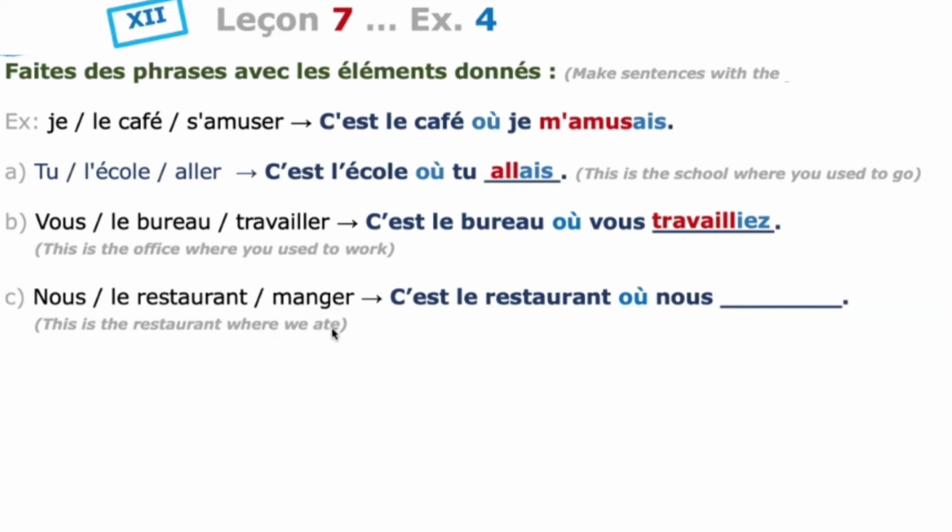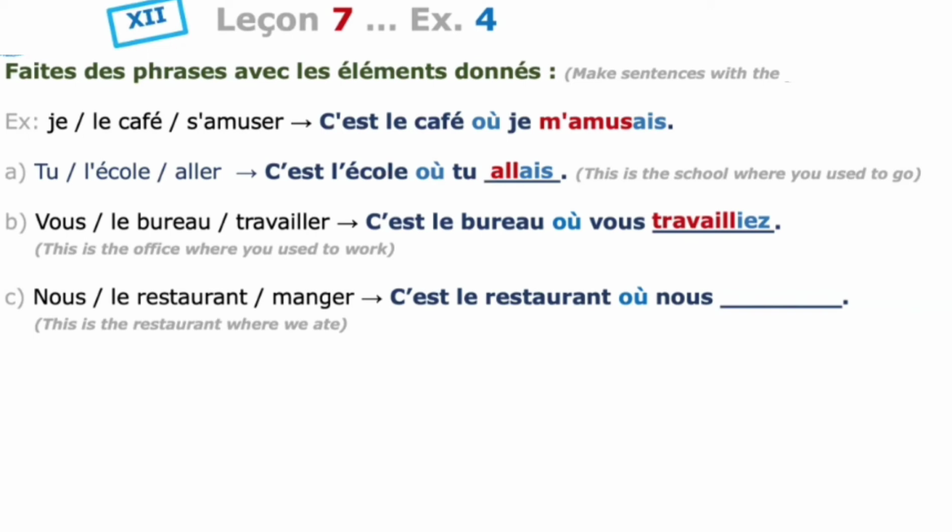Afterwards, the verb manger, you have to conjugate it in the imperfect tense. So the imperfect of manger: the nous form of the present tense is mangeons. So remove ons.